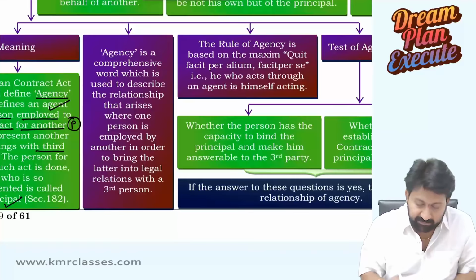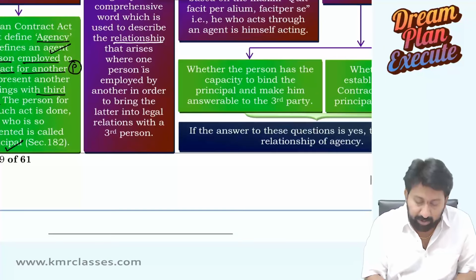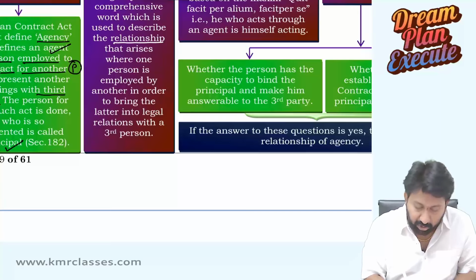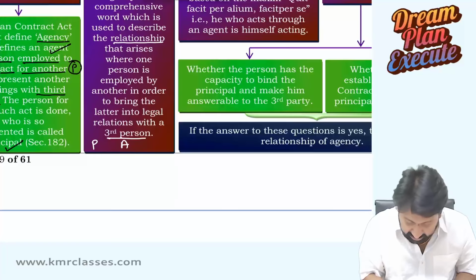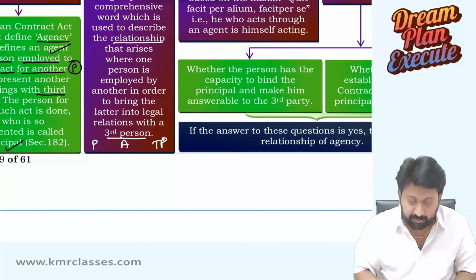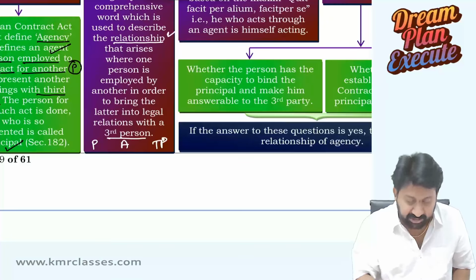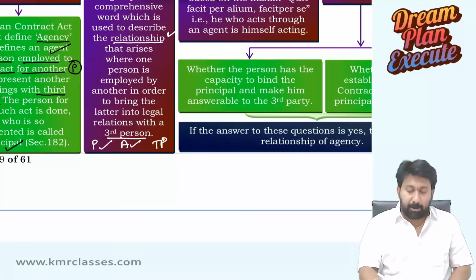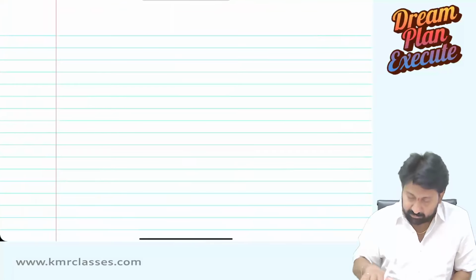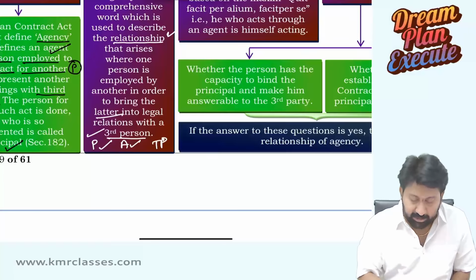Agency is a comprehensive word which is used to describe a relationship that arises where one person is employed by another in order to bring the latter into legal relations with a third person. That means principal, agent, third party. What is it saying? Agency describes a relationship where one person is employed by another. The agent is employed by the principal to bring the latter, meaning the principal, into legal relation with the third party.